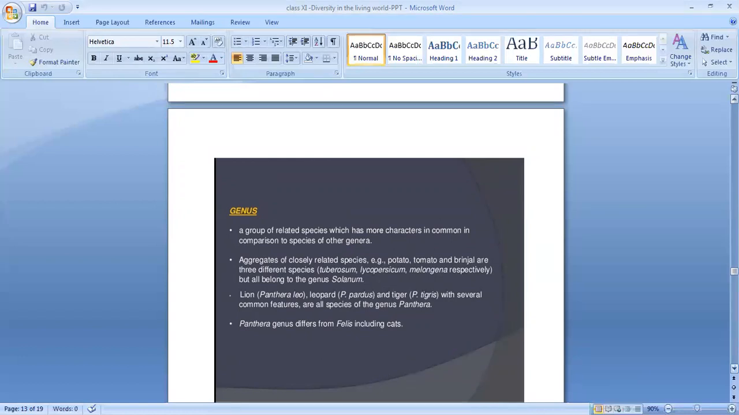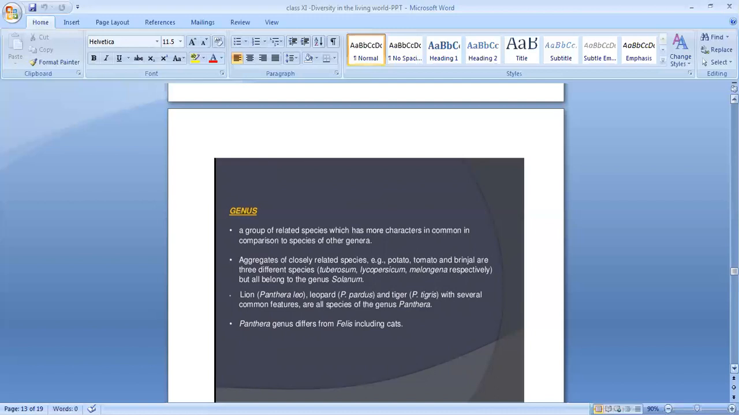Aggregates of closely related species. Example, potato, tomato, and brinjal are three different species: tuberosum, lycopersicum, melongena, respectively. If you are taking three vegetable names, potato, tomato, brinjal, you can see they have different species names. One is potato, which means tuberosum, tomato means lycopersicum, then brinjal means melongena. So species names are different, but all belong to the genus Solanum.